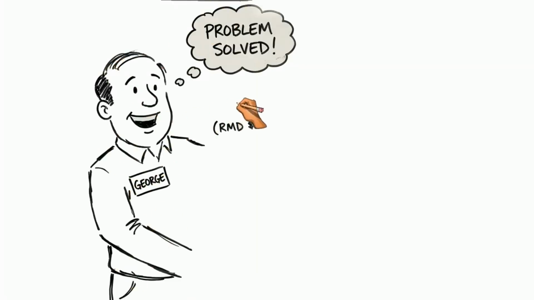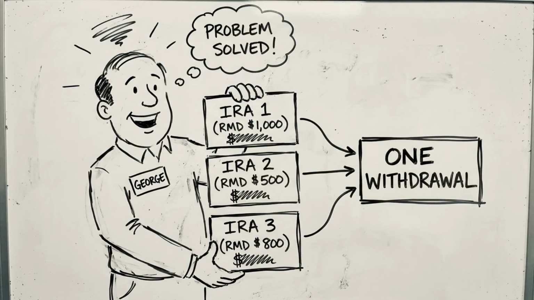If you have multiple IRAs, you calculate an RMD for each account separately, but you do not have to take the RMD from each account individually. You can aggregate the total RMD amount from all your IRAs and take it entirely from one account. This is called IRA aggregation, and it simplifies management significantly.